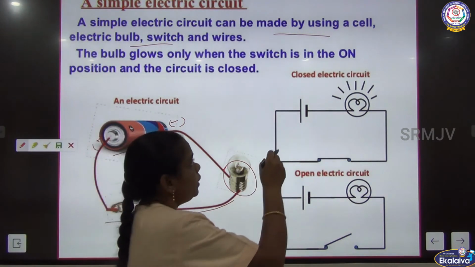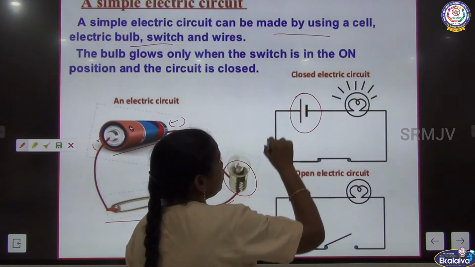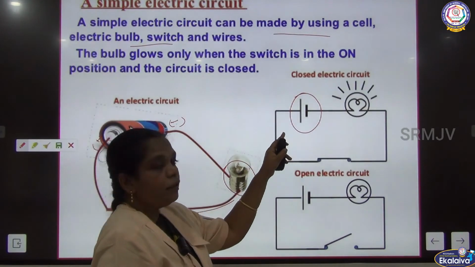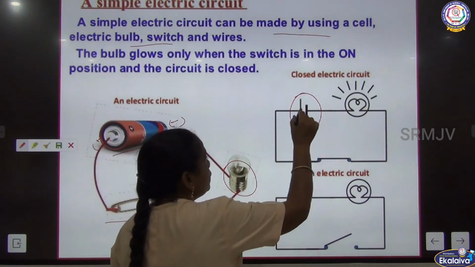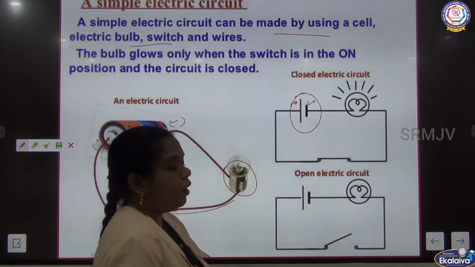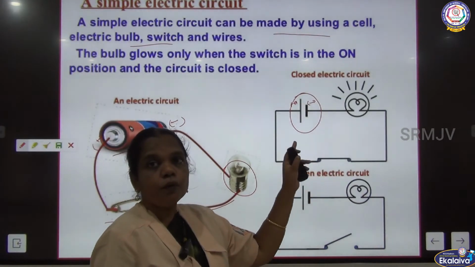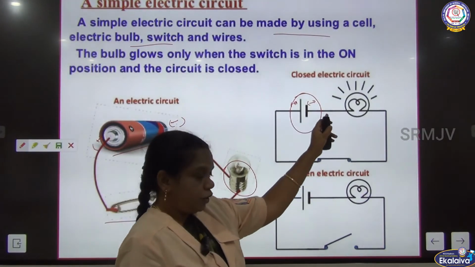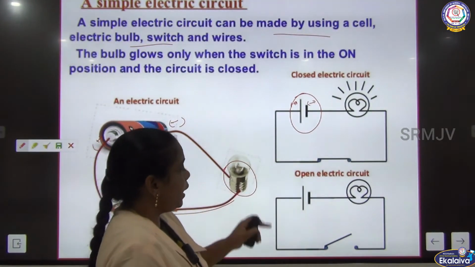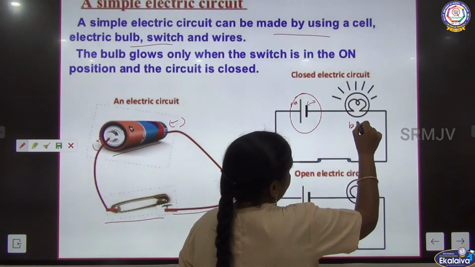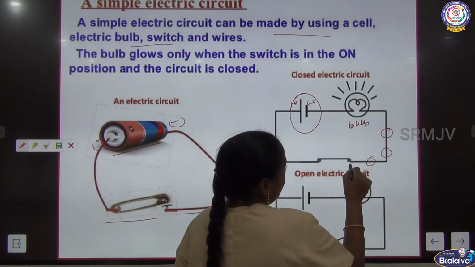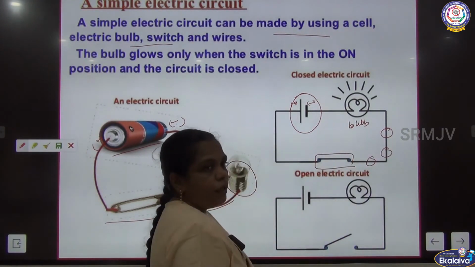Now we can see the source here, a battery or cell. The cell is represented by the long line and the shorter thick line. This is the negative end and this one is the positive end. Always like this only. There are two ends, because the charge flows from one end to the other end. And we can connect a number of sources. Here we connect one bulb, and that can be controlled by the switch.